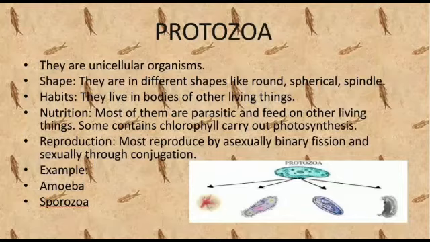And of course, they are not autotrophs. Many of the protozoans are parasitic in nature. That means they derive their nutrition from host but do not kill the host. Reproduction. Most reproduce asexually by binary fission and sexually through conjugation. Examples of protozoa are amoeba and sporozoa.